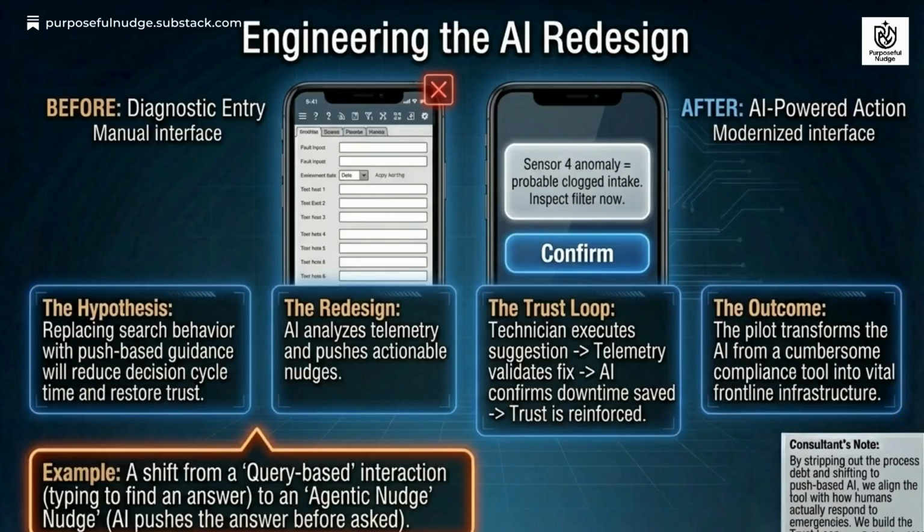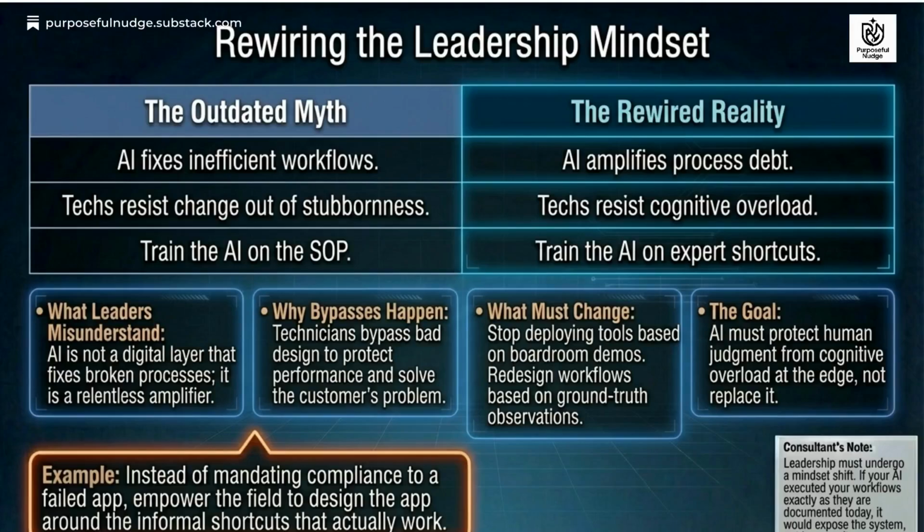The AI redesign shifts from a manual query-based interface to an AI-powered action, or agentic nudge, that leaves the technician still in charge. The AI analyzes telemetry and pushes actionable guidance, reinforcing the trust loop with confirmed outcomes. It mirrors the way work really gets done and removes unwanted friction. Rewiring the leadership mindset is essential.